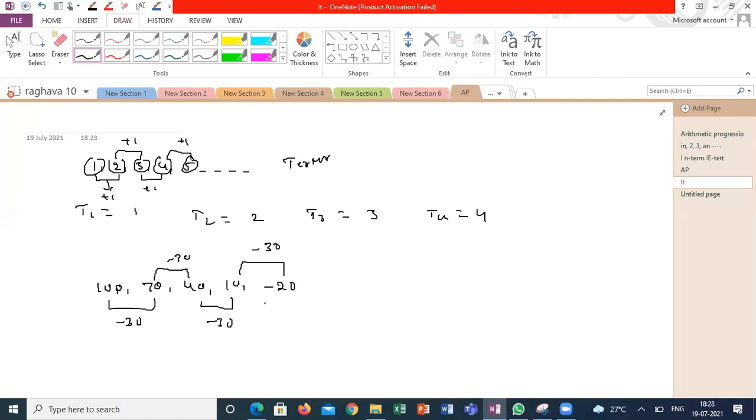If any series follows the same condition, what is this condition? The consecutive numbers' difference is fixed. You take any 2 consecutive numbers, the difference is fixed. In this case, we call these numbers to be in arithmetic progression. In shortcut, generally we call them AP or arithmetic progression. Can anyone tell in your own words when you can say a set of numbers, a sequence or a series, is in arithmetic progression?